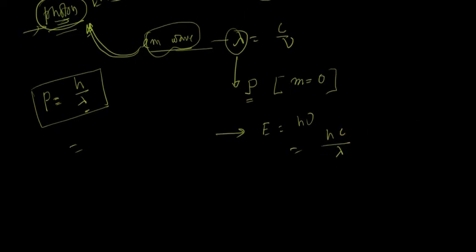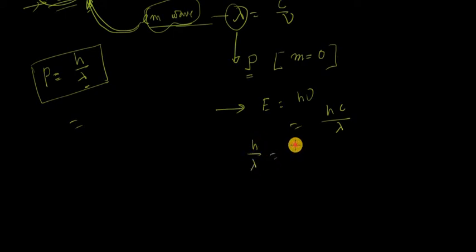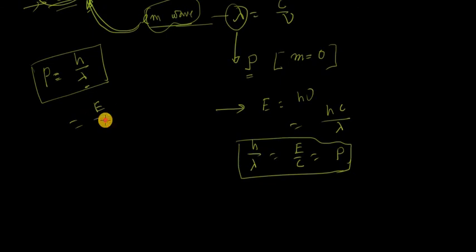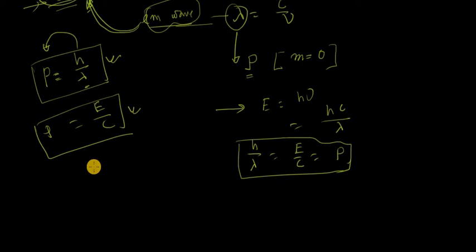Now, h by lambda, that is actually E by c. So that is equal to P. So this is the momentum. P is equal to h by lambda means E by c. So this is the relation from where you can easily calculate the momentum of the photon, either this equation or this equation. When the wavelength of the electromagnetic wave is given, then you can use this formula. Or if the energy of the electromagnetic wave is given, then using this formula, you can easily calculate the momentum of the photon.